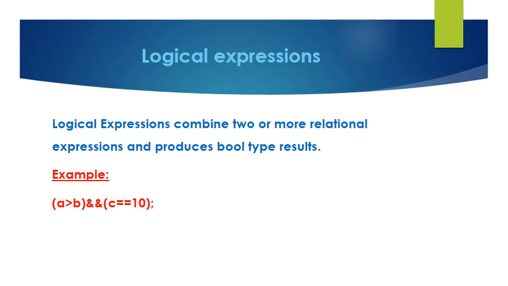Next, logical expressions. Logical expressions combine two or more relational expressions and produce bool type results. For example, A > B && C == 10 is a logical expression. Here we are combining two relational expressions, A > B and C == 10, and we are getting the Boolean output 0 or 1.